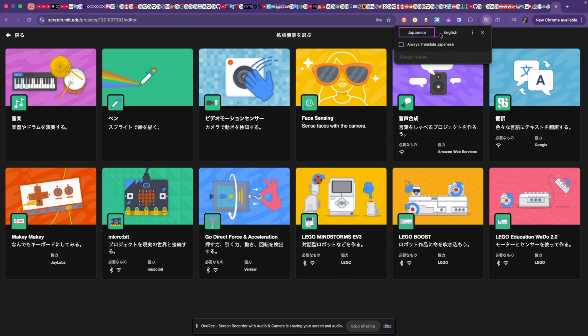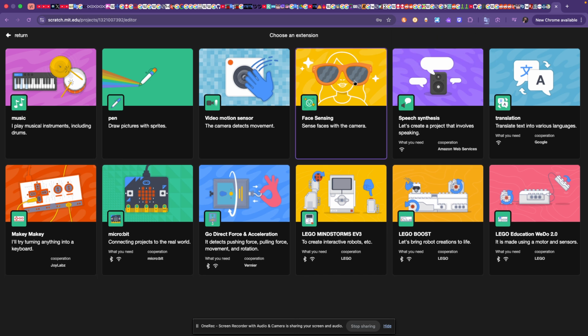I have to translate this to English now. Face sensing is still normal, but we also have music. I play musical instruments, including drums. I play musical instruments. Draw pictures with sprites. Okay, that's pretty normal. Video motion sensor. The camera detects movement. That one's also normal. That one didn't translate.